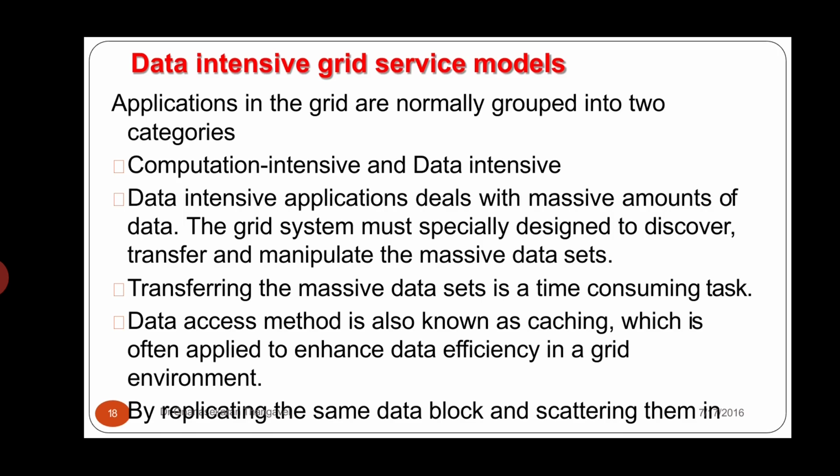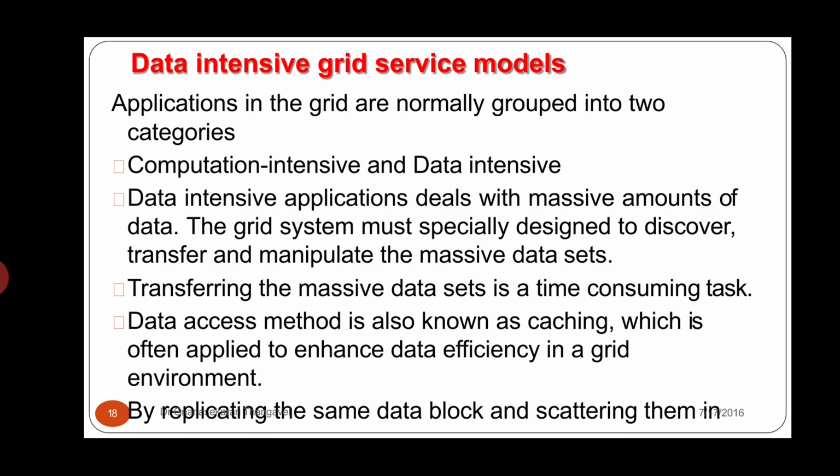Here in the grid, the applications are normally grouped into two categories. How many categories? Two categories. The first one is computation intensive, and the second one is data intensive. Coming to the data intensive application, it deals with massive amounts of data.